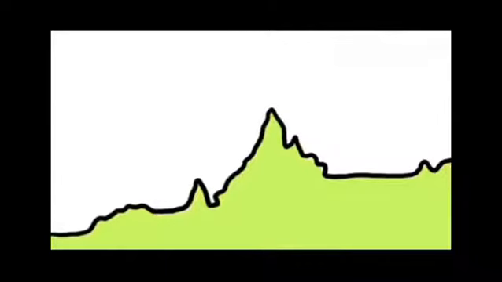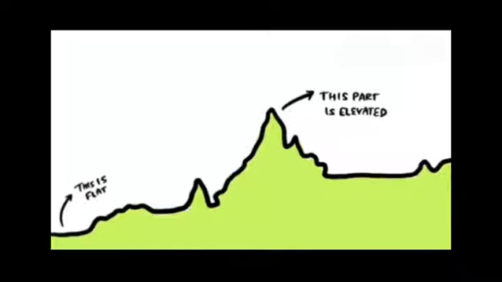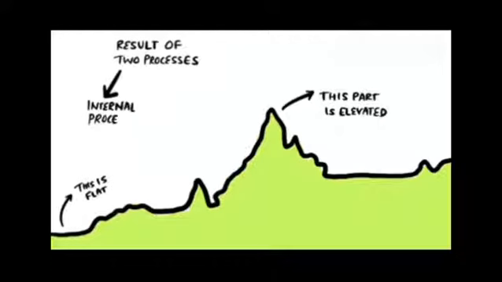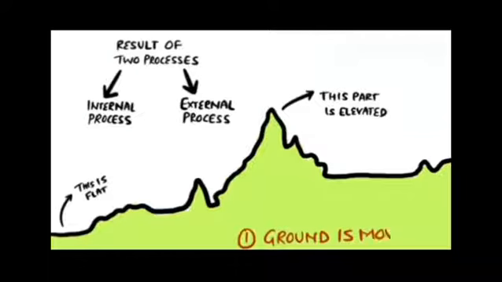The surface of the earth is not the same everywhere. Some parts are elevated and some are flat. These are the result of two processes known as the internal process and the external process. Firstly, the internal process. Do you know the very ground on which you are standing is moving slowly? These result in upliftment or sinking of the earth's surface.